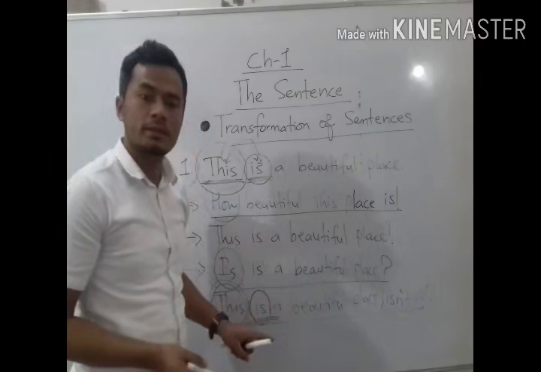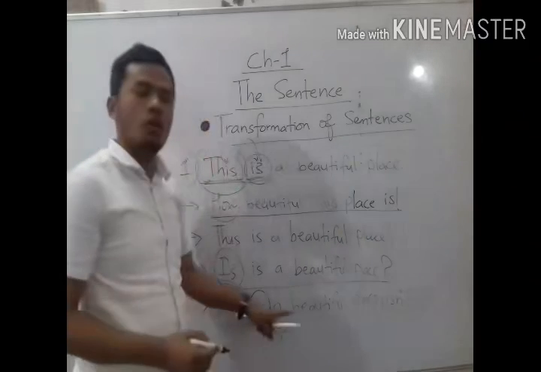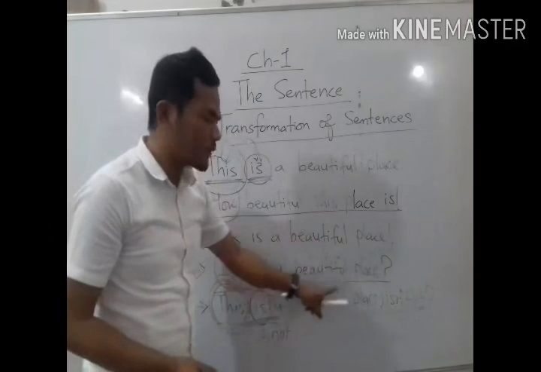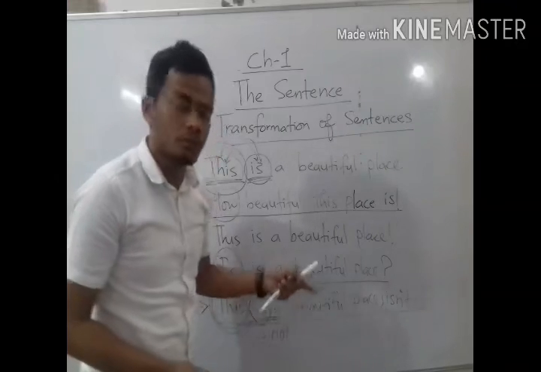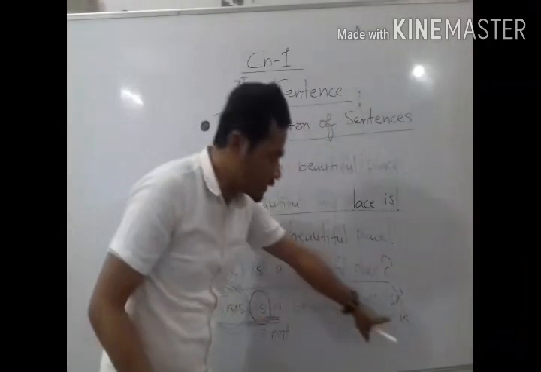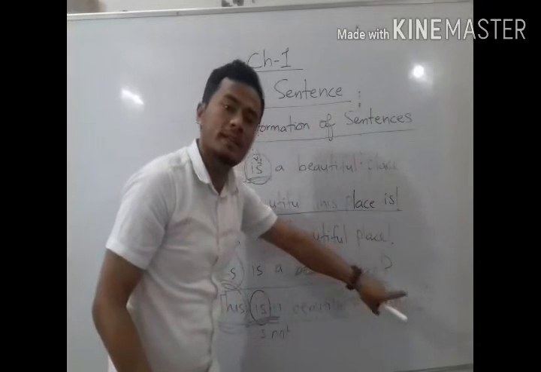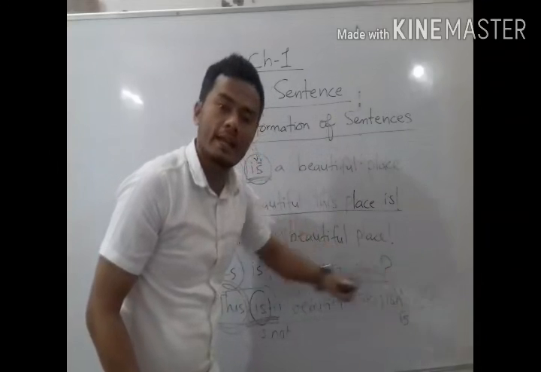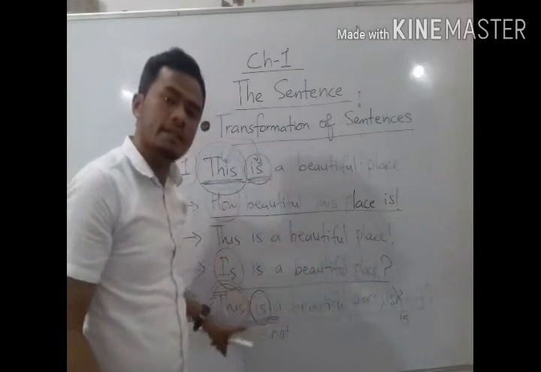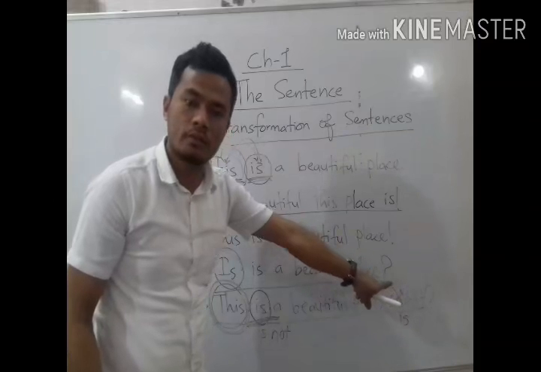If you want to see this statement in a negative sense, like this is not a beautiful place. If the sentence is negative, this is not, then the question tag will be positive, like this is not a beautiful place, is it? So here is not will be removed and it will be is. This is positive. Isn't, that means the contraction form of is and not, is negative. So if the statement is positive, the question tag will be negative. If the statement is negative, then the question tag is positive. Understood?